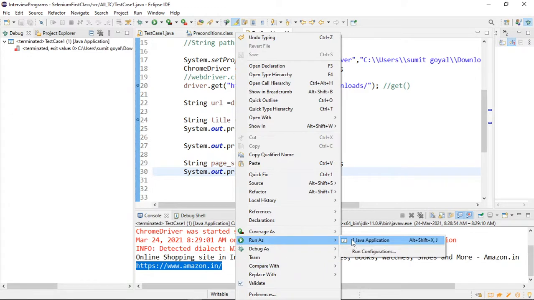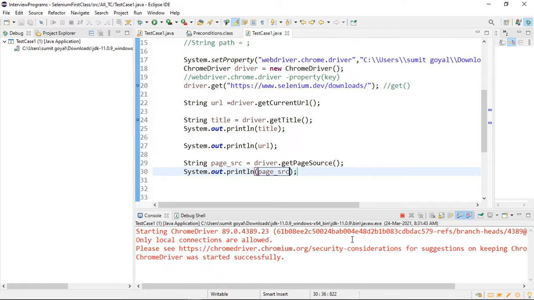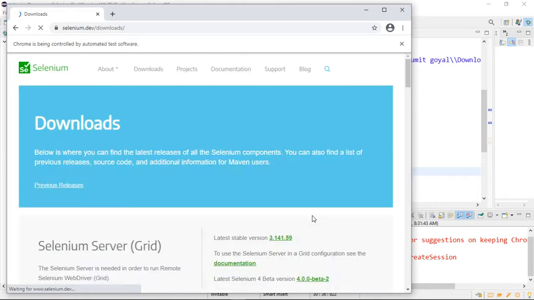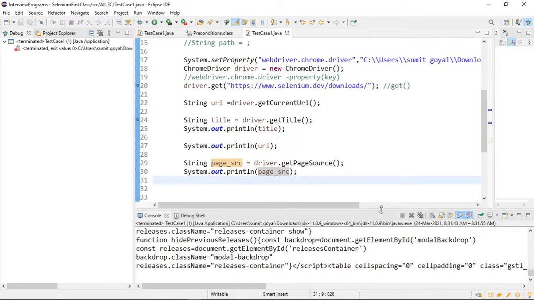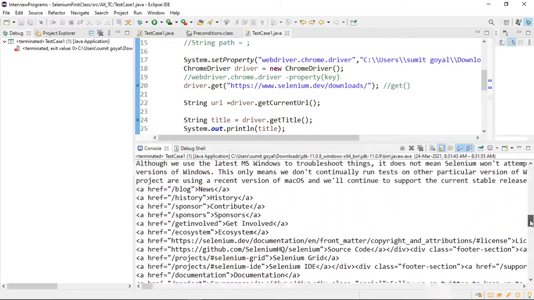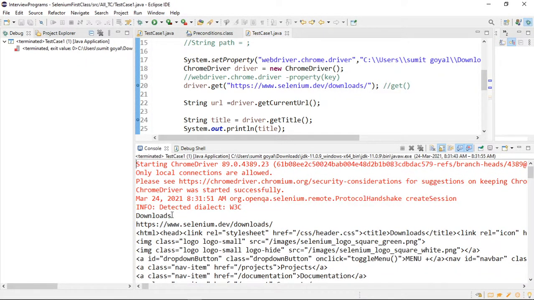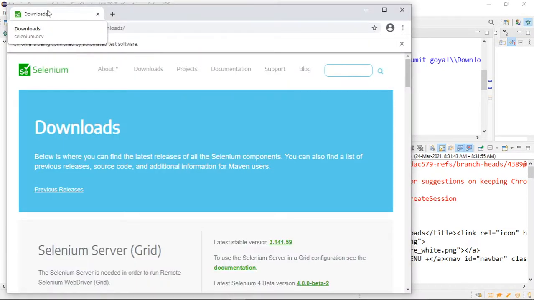So if I run this program, you can see all the server code we are going to get here. Earlier we were watching it manually, but you can see first of all it has pasted this title. So what is the title? I think the title is downloads. Yeah, the title is downloads.